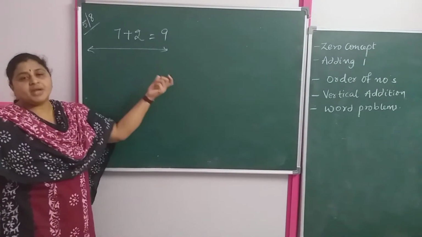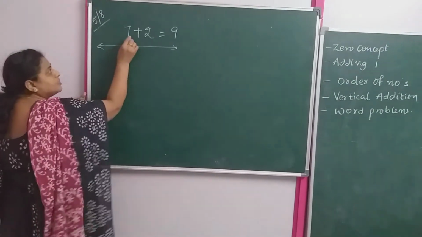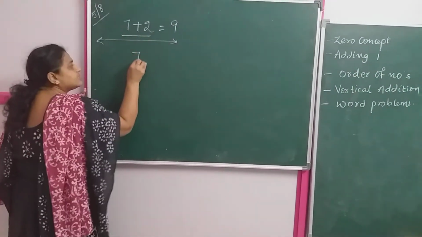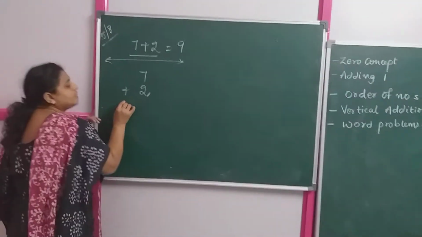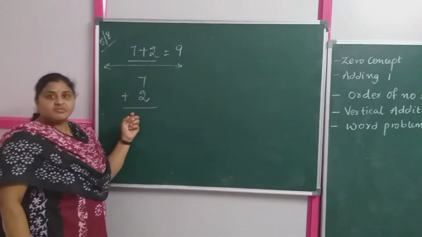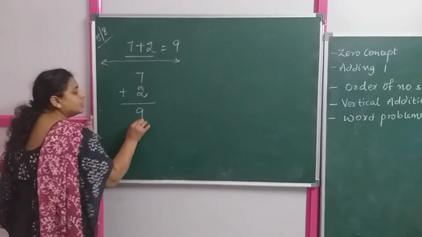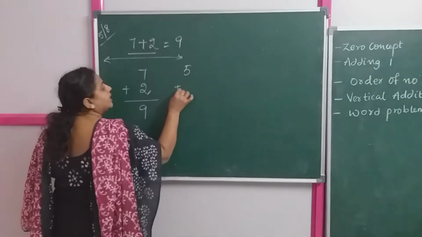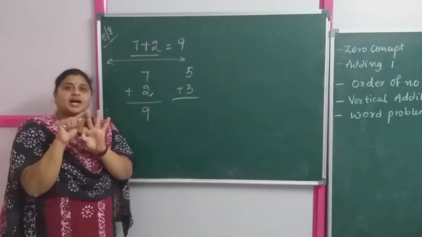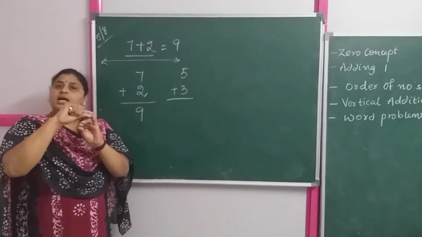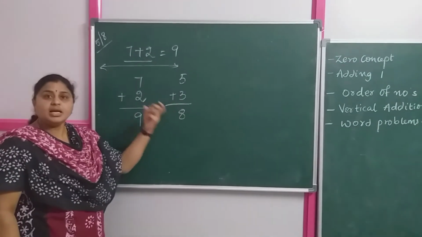Now let us see what do you mean by the vertical addition. Vertical addition is nothing but you are writing one after the other. Suppose the same 7 plus 2 is there. So I am writing 7. Under the 7 I have 2 and I am going to add it up. Alright. This is called vertical addition and this is called horizontal addition. So 7 plus 2, 9. Again 5 plus 3. 5 in your mind, 3 on your fingers. After 5, 6, 7, 8. Got it children? This is called as the vertical addition.